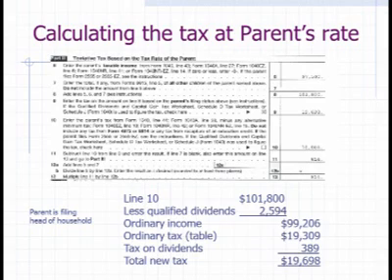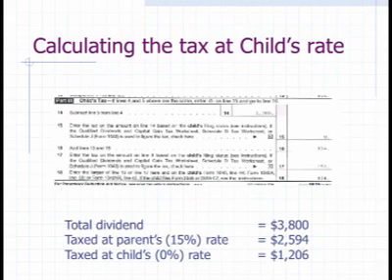So the process itself is no different than you have been doing since the first class. The only complication here is you have to use the worksheet to figure out how much of the qualified dividends are being allocated to mom and dad's higher marginal tax rate and higher qualified dividend tax rate. So then we have to figure out what was left to be taxed at the kids' rates. And there's only $1,000 of taxable income left. There was $6,300 in total. 1,000 got offset with standard deduction. And so there's only 1,000 left to be taxed at the kids' rates.